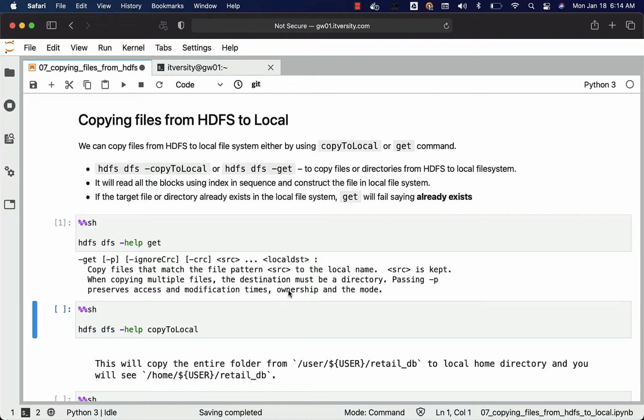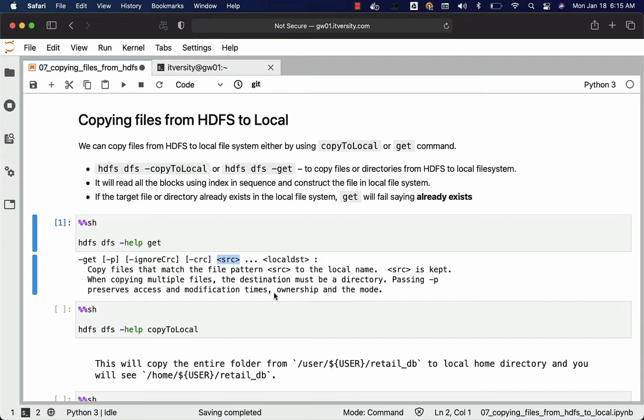When copying multiple files, the destination must be a directory, which means you can specify multiple files or folders as source, and you can separate them using a space. If you are copying multiple files or folders using spaces, the target has to be a folder. You cannot copy multiple files into one target file. That's the meaning of this.